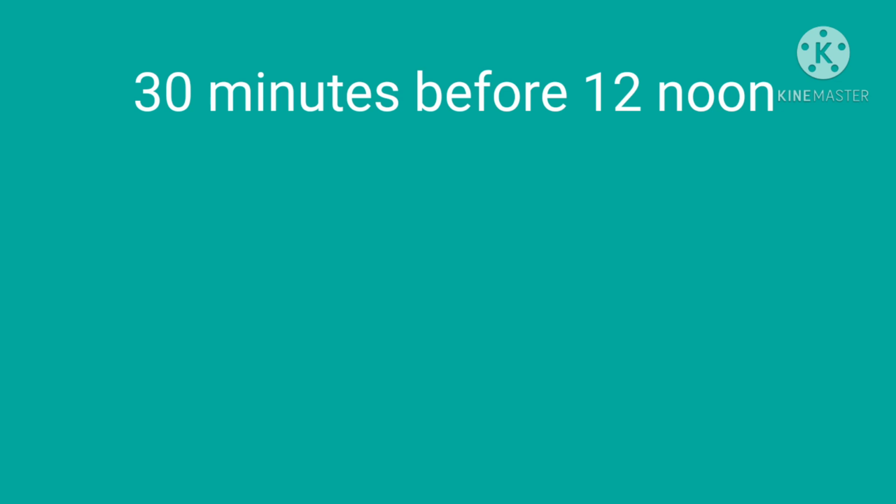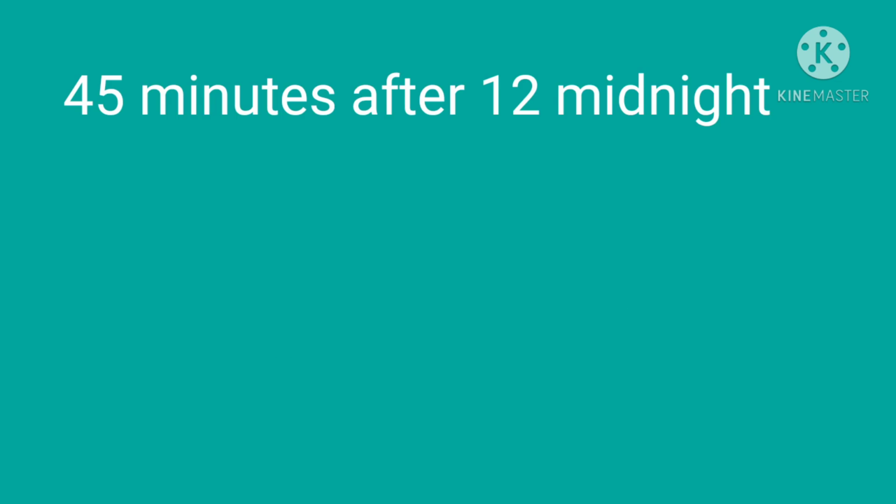So, we know that 30 minutes before 12 noon is 11:30, and we can write the time as 11:30 AM. Now, what is 45 minutes after 12 midnight? We know that the time after midnight is considered as AM. So, the time is 12:45 AM.